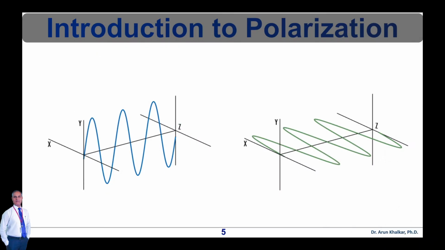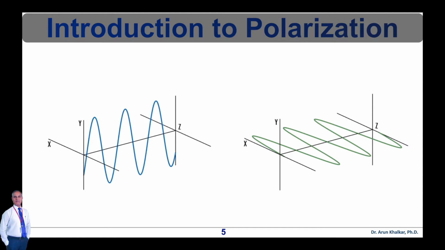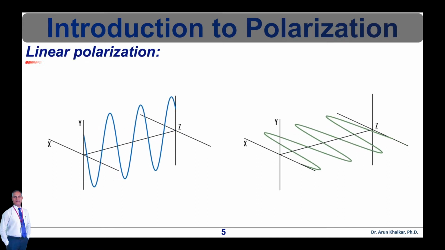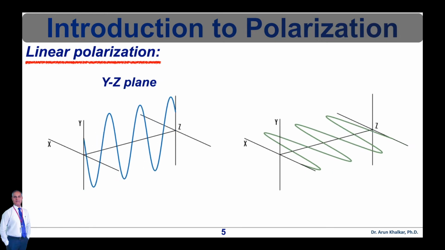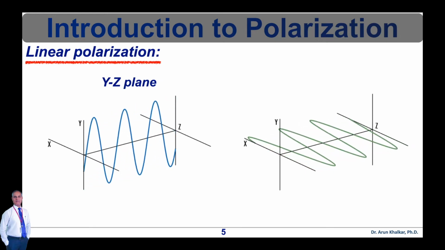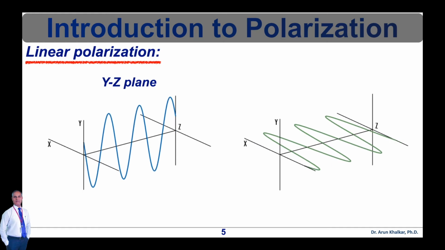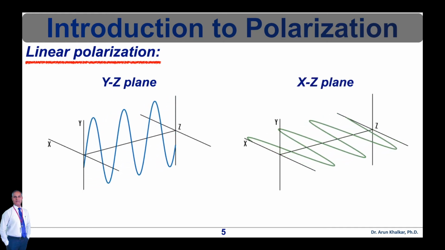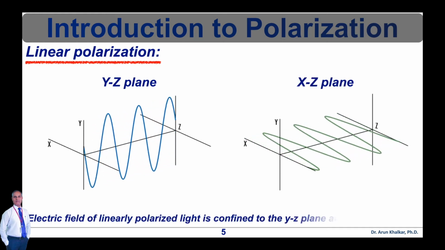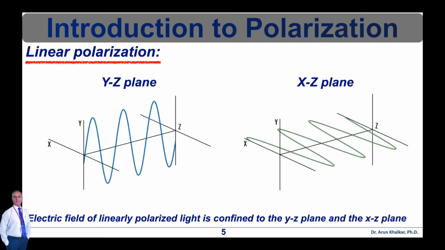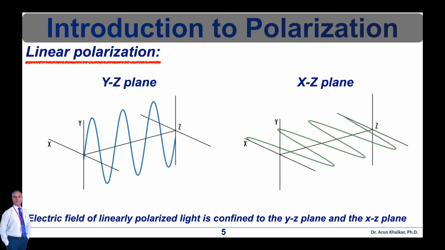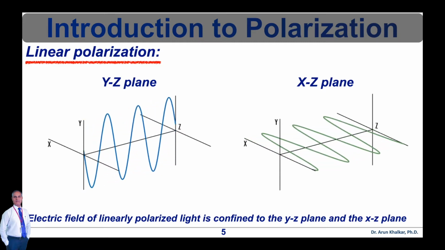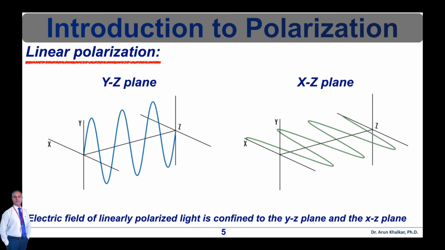Depending on how the electric field is oriented, we classify polarized light into three types of polarization. First is linear polarization. The electric field of light is confined to a single plane along the direction of propagation, which is shown in this figure. This figure shows that the electric field of linearly polarized light is confined to the YZ plane, which is shown on the left, and the XZ plane, which is shown on the right hand side, along the direction of propagation. So this is called linear polarization.